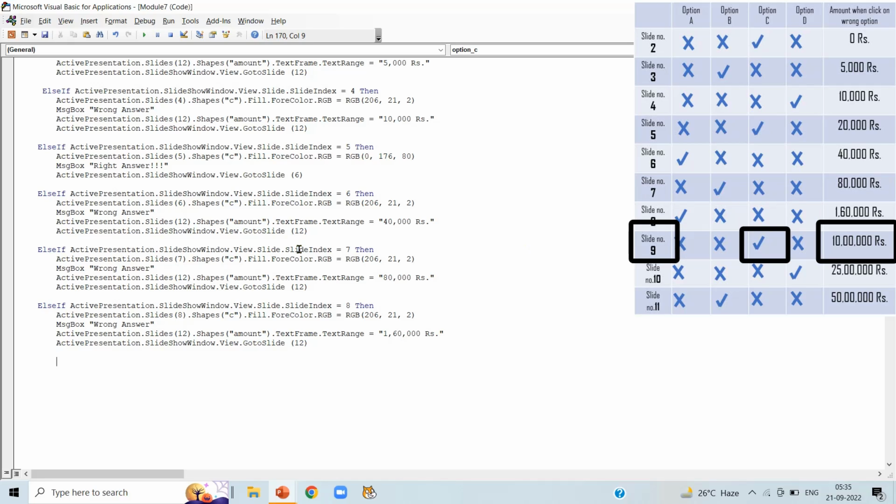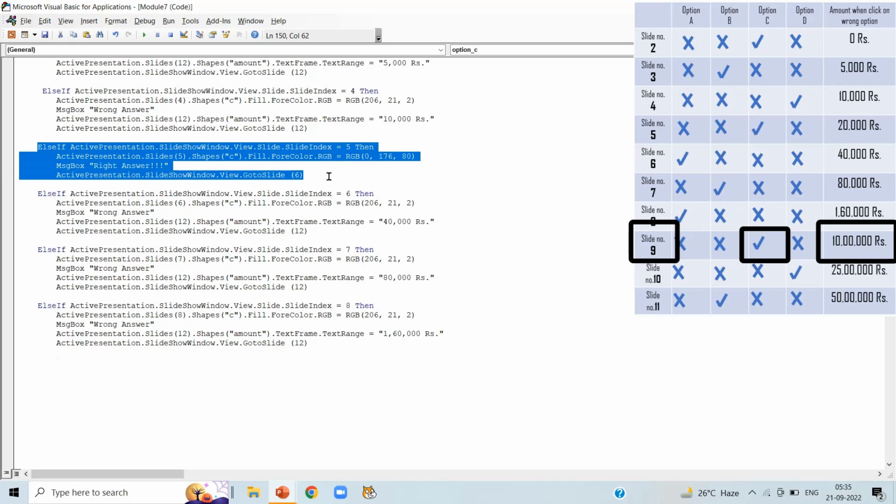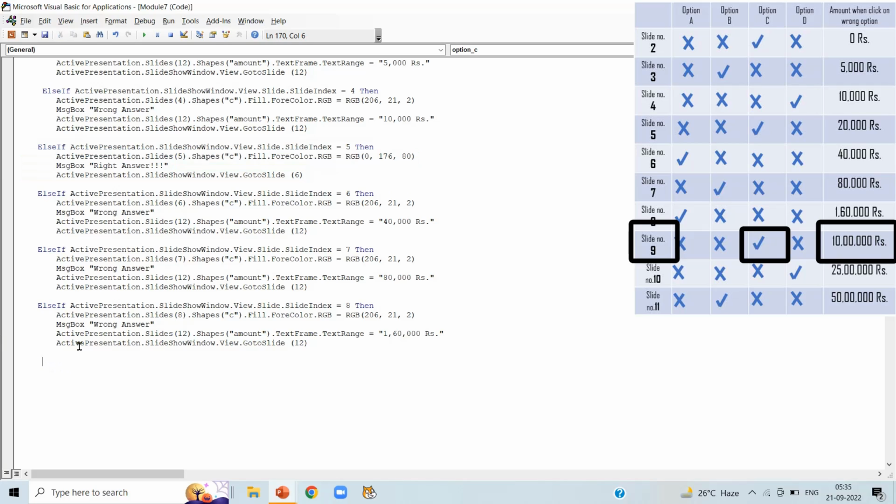Now in slide number 9 we can notice option C is correct answer. So copy the code of right answer and paste it here. Write slide number 9. In the second line also alter it and write slide number 9 here, and go to slide 10.